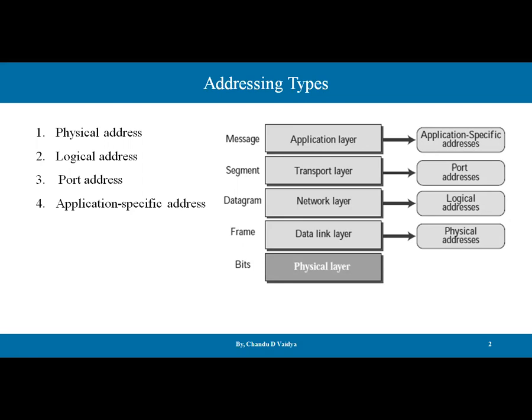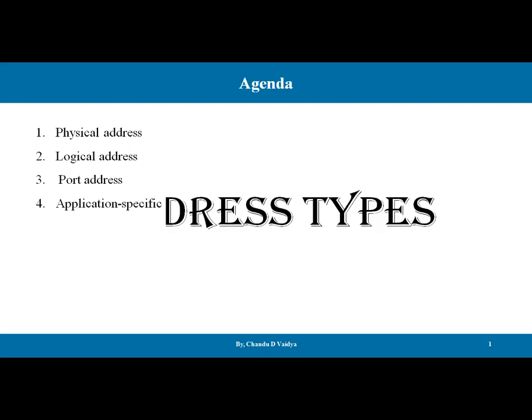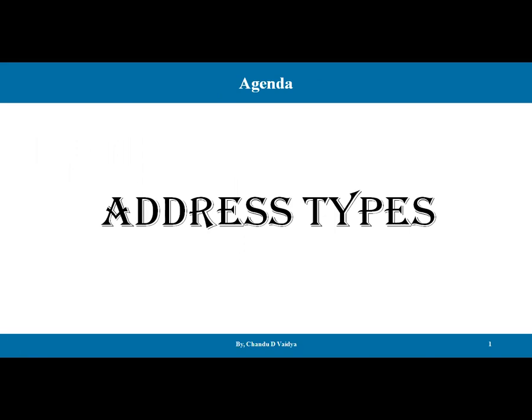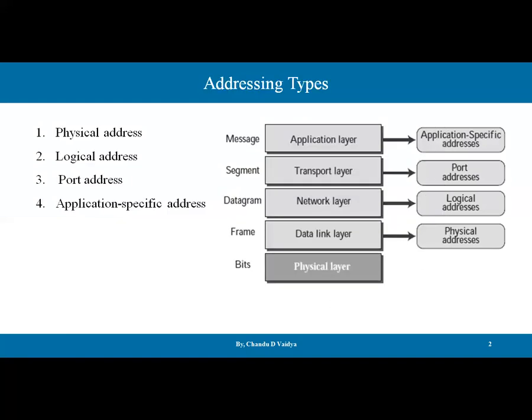Today we'll discuss the topics related to the address types in TCP/IP, or else we can say in networking. So there are some types of addresses available in TCP/IP, like IP address, port address, MAC address, and application specific address. Now, let's go into the details.